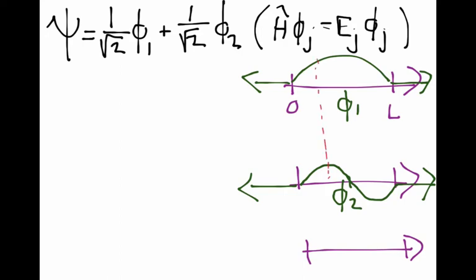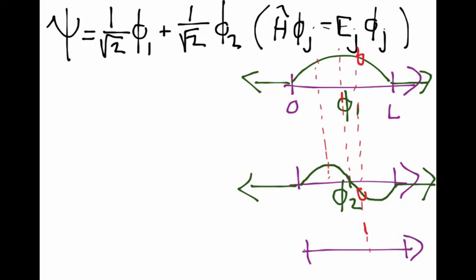Over here, sort of at the left quarter, both phi1 and phi2 are fairly large and positive. Phi2 is at the maximum, phi1 is reasonably big. So the wave function is going to be reasonably large and positive over there. If we go right to the middle of the box, phi2 is a node, so it isn't adding anything, but phi1 is nice and big. So the wave function is still going to be fairly big. And it's only when we get over here, sort of some distance toward the right-hand side of the box, that phi2 is negative by some reasonably large value. Phi1's come down a little bit from its maximum.